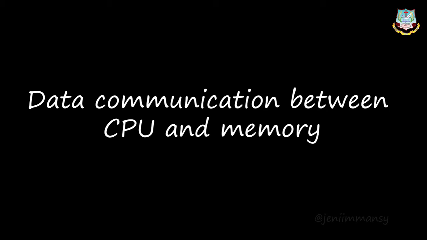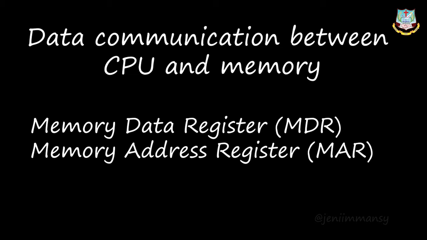Okay, CPU means we all know it is central processing unit, right? And the CPU has memory registers. Here we'll have MDR and MAR. MDR means it is memory data register, and MAR is memory address register. Memory data register means this keeps the data.